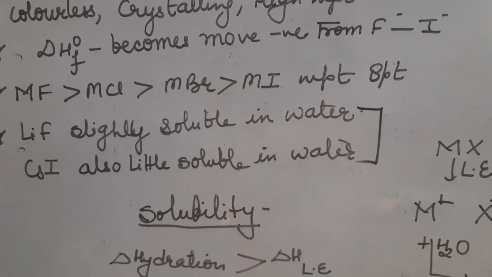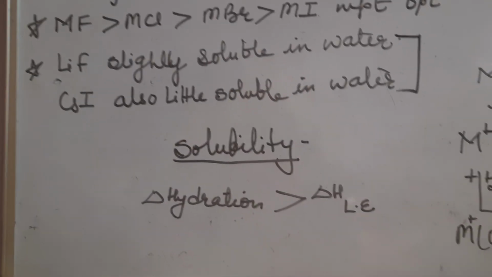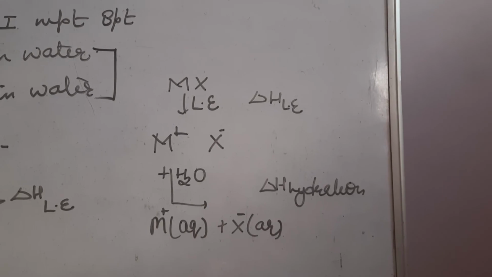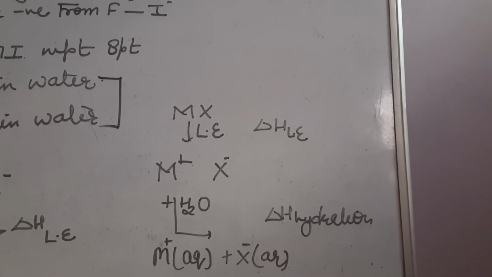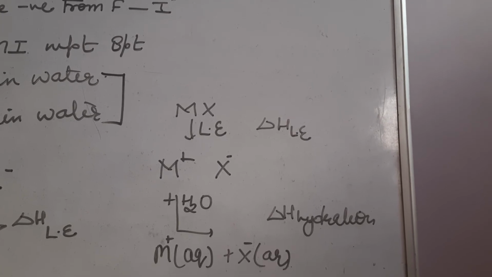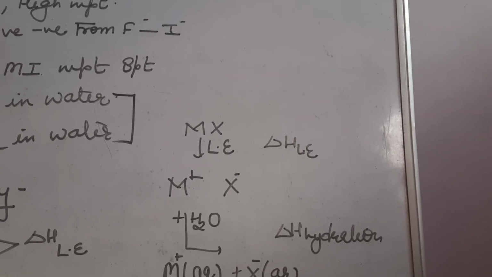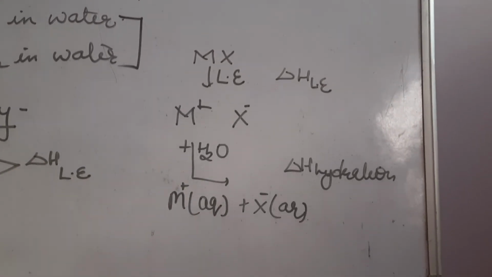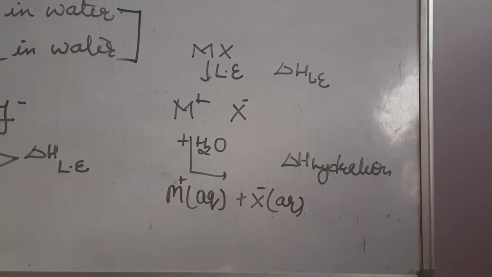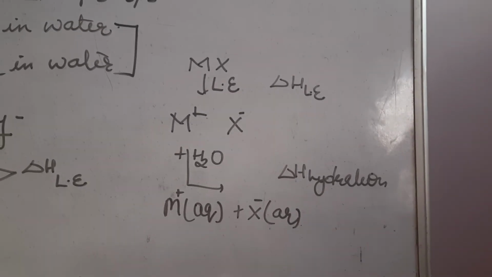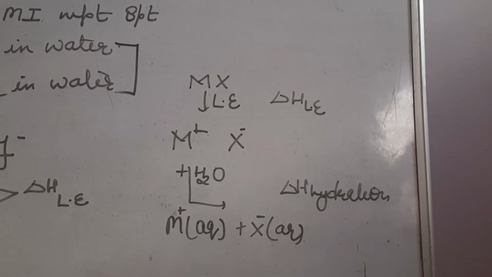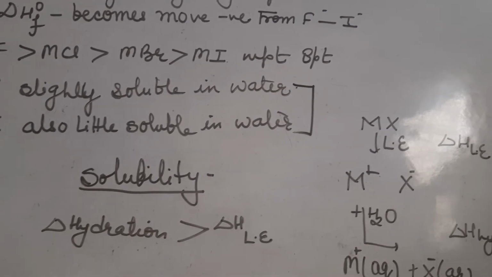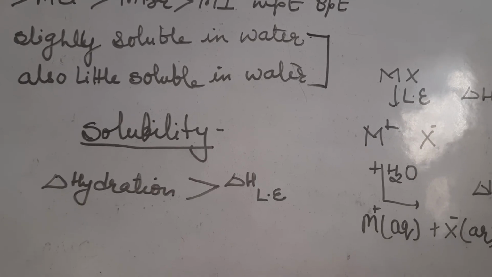See, this solubility concept depends upon some factors, that is hydration energy and lattice energy. First of all, the metal halide, by absorbing some energy, breaks into ions. This is called lattice energy. This is the amount of energy which is absorbed. Then the metal ion as well as the halogen ion react with water and form hydrated ions. This process is known as hydration. During this process, a large amount of energy is released. The compound is soluble in water only when hydration energy is more than lattice energy.